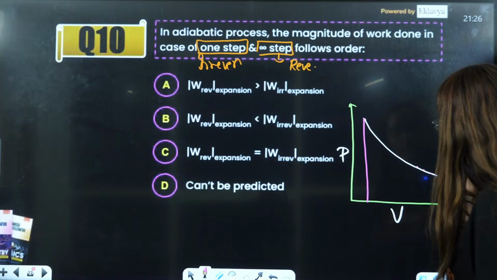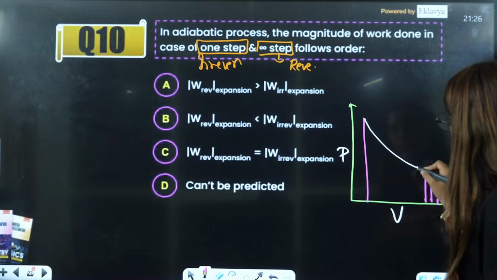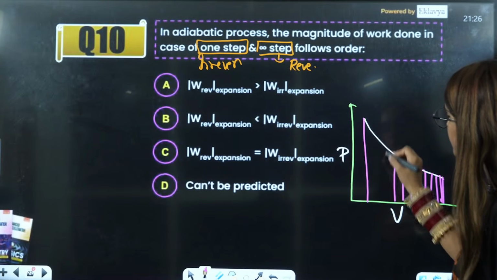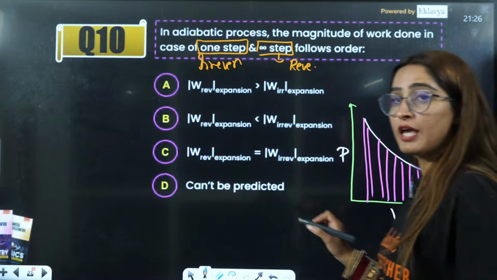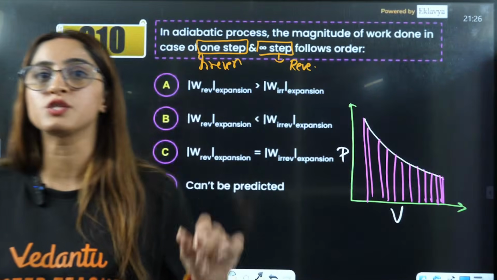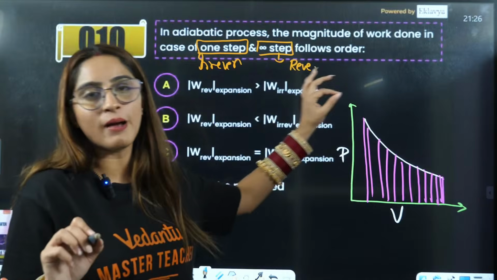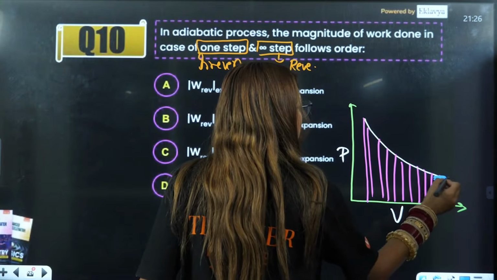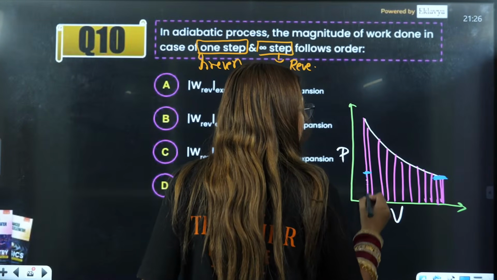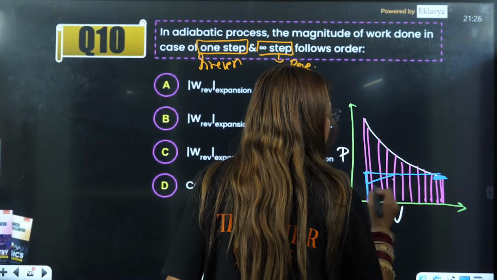So this is the area under the curve that you have for a reversible process, right? But if you talk about an irreversible process, we are only doing final minus initial. So this is the final volume, this is the initial volume, right? This is the work done under this.